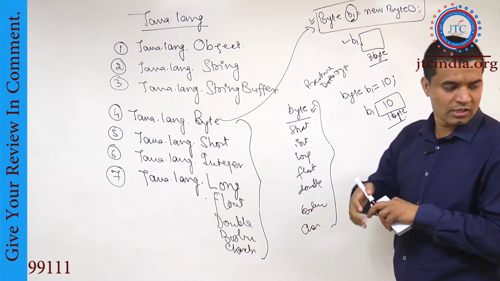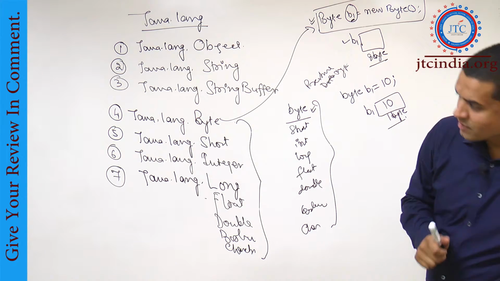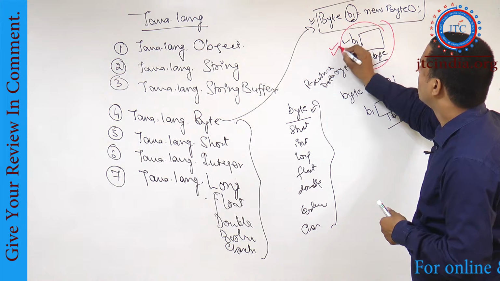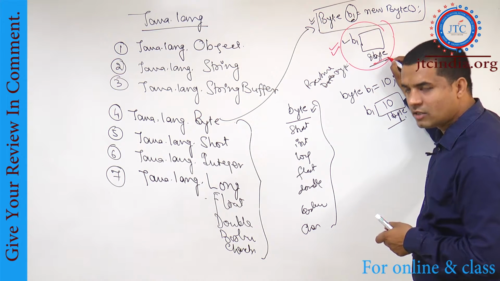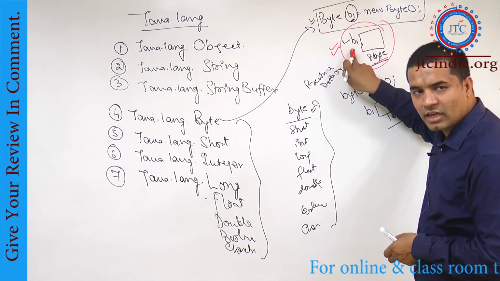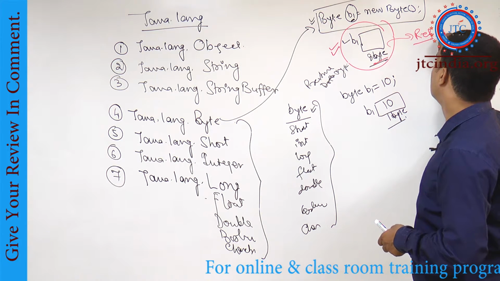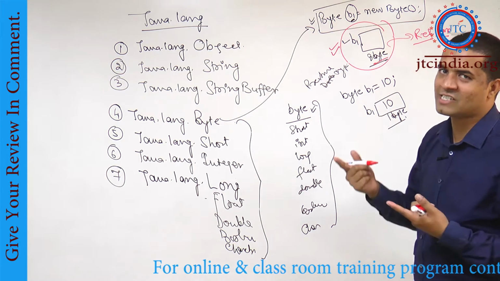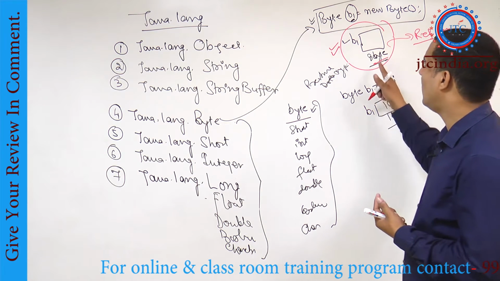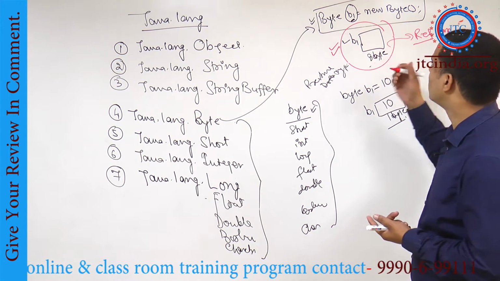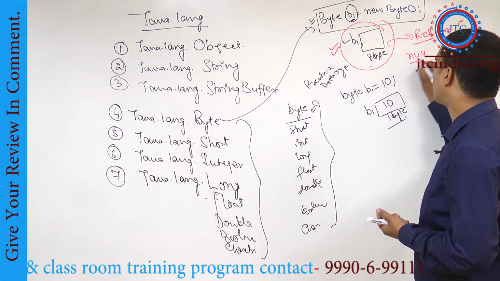In this case, for this B1 variable, 8 bytes of memory will be allocated, but this is not a primitive variable. We call it a reference variable, and as you know, the default size for any reference variable is 8 bytes, and the default value for any reference variable is null, okay.